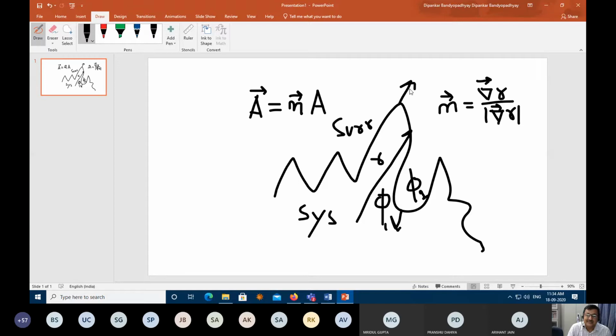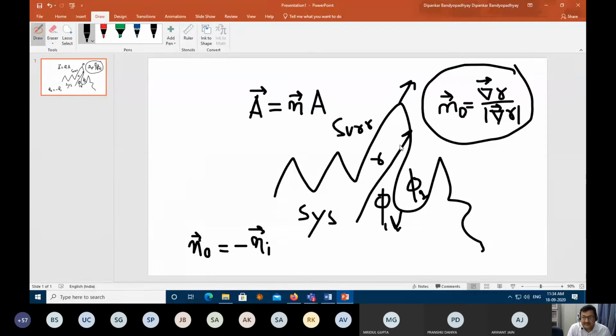So this you can see is called an outward normal. This is called an inward normal. And what is the difference between outward normal and inward normal? If this is outward normal, this is exactly minus of inward normal. This is exactly opposite of this. And just the way I defined R, it decides whether this is outward normal or inward normal. Typically, the way I have decided here, this is an outward normal. So if my radius scalar is R, and from there I decide this is an outward normal, essentially.